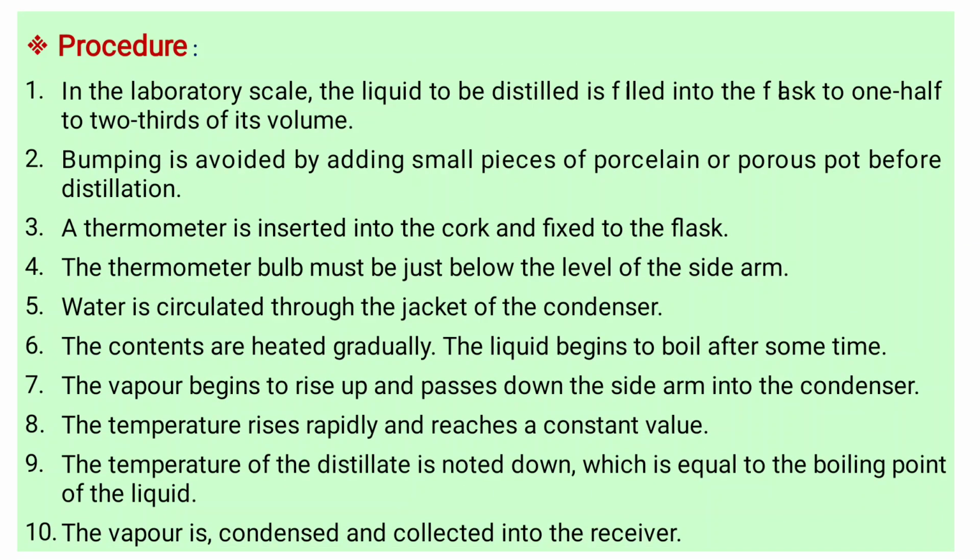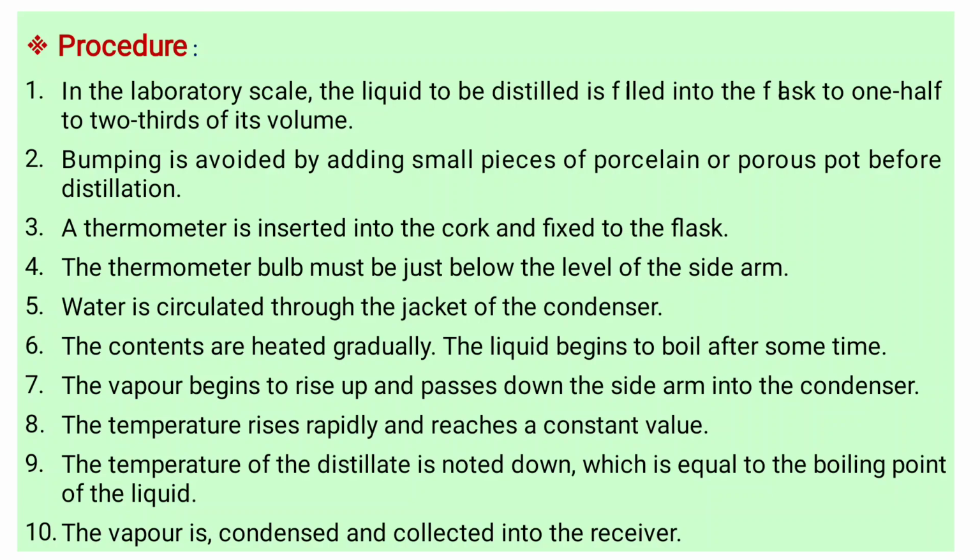Procedure: how this practical is done. In the laboratory scale, the liquid to be distilled is filled into the flask to 1/2 to 2/3 of its volume. Second, bumping is avoided by adding small pieces of porcelain or porous pot before distillation.